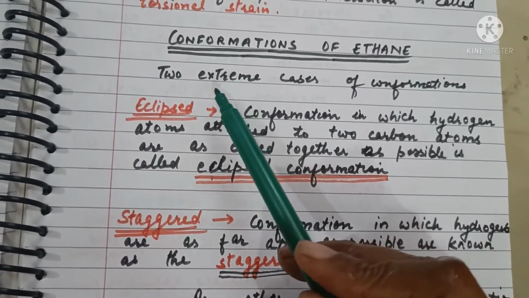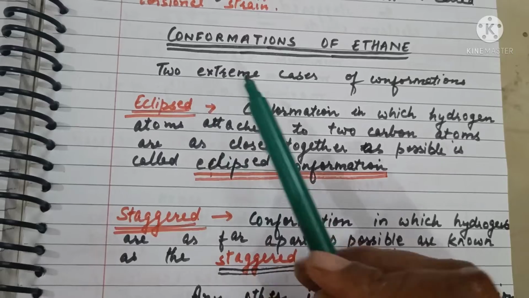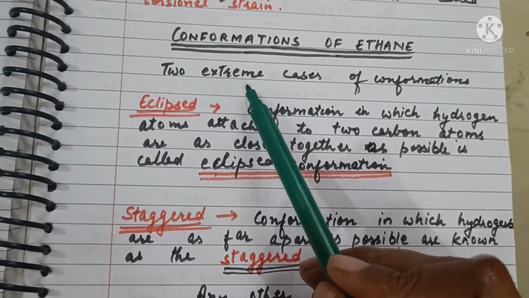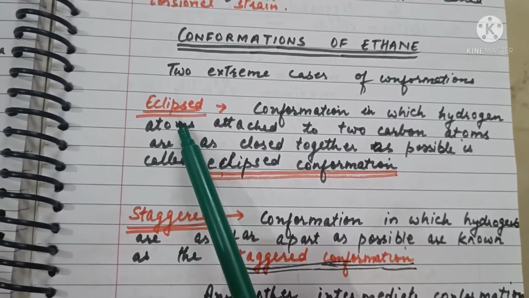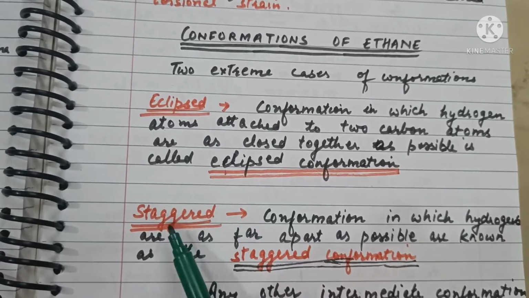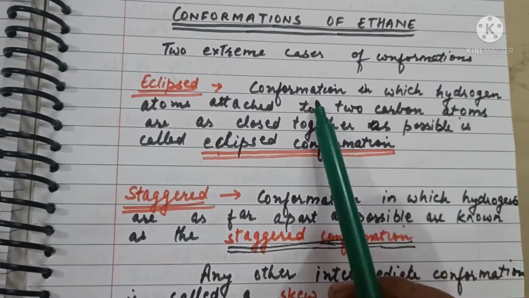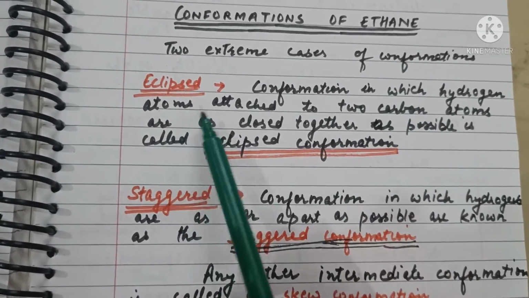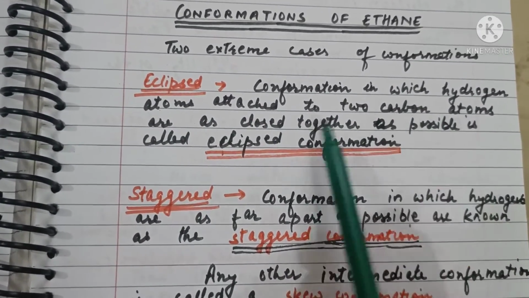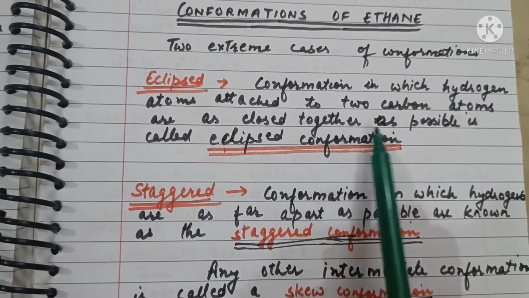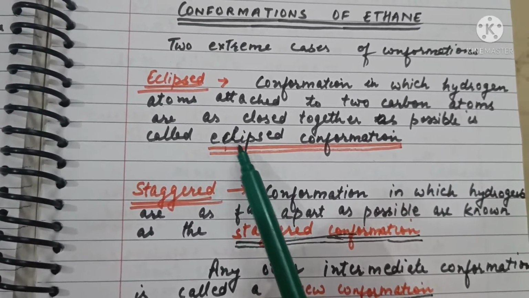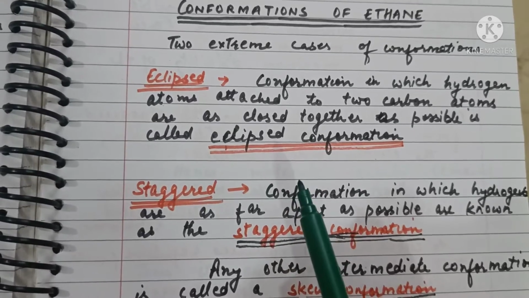Conformations of ethane. We have said that there are infinite possibilities, but two extreme cases of conformation are eclipsed conformation and staggered conformation. In eclipsed conformation, it is the conformation in which hydrogen atoms attached to the two carbon atoms are as close together as possible, and this conformation is called eclipsed conformation.